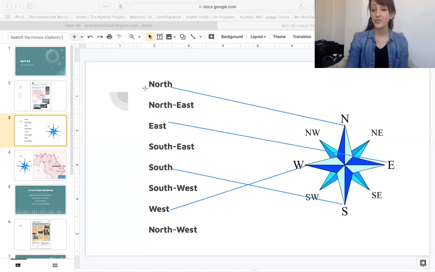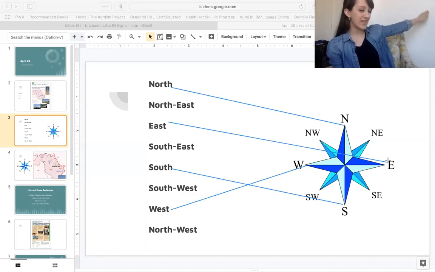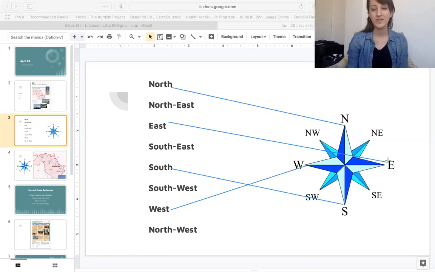So the sun rises in the east. East for me right now is that direction. The sun rises in the east. Which country is east of Kurdistan? Iran. The sun sets in the west. The west is that way for me.